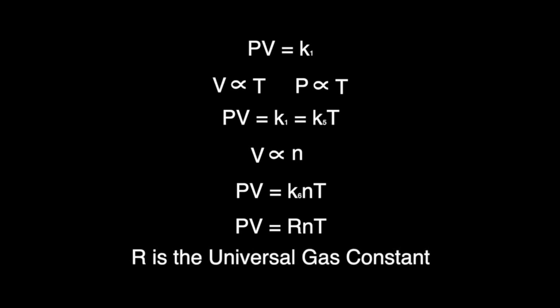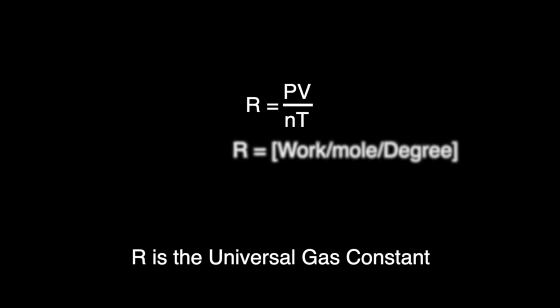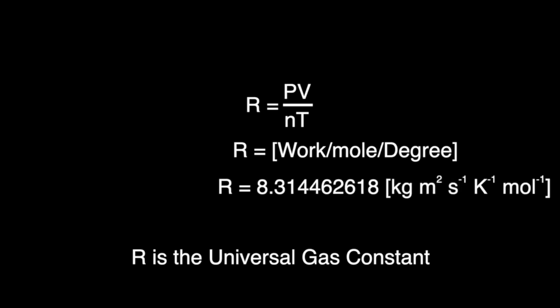The constant is the result of the universe, but also of the equation, as when you solve for R, you get R equals PV over NT, which can be expressed by the physical units of work per mole per degree of temperature. And the constant that pops out in that way is that R equals 8.314462618 kilogram meter squared per second per Kelvin per mole.